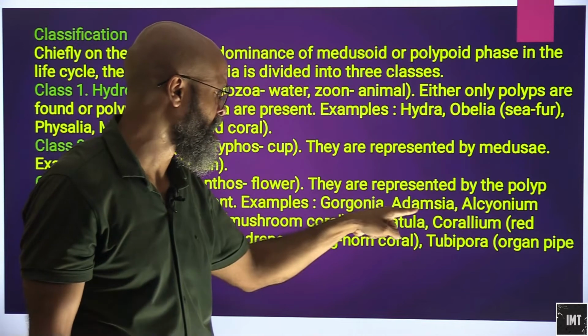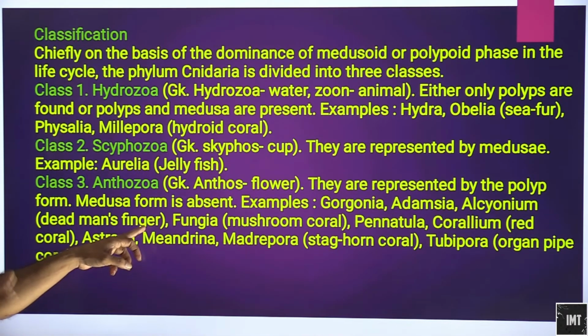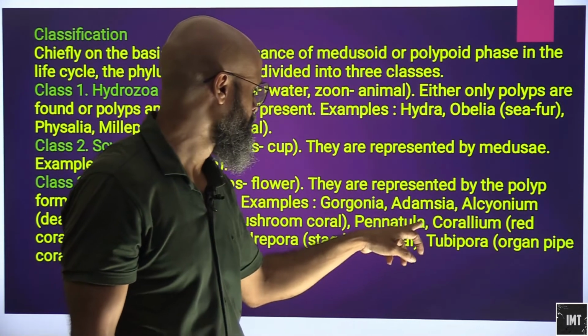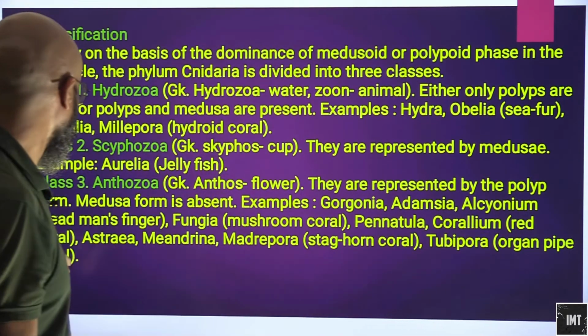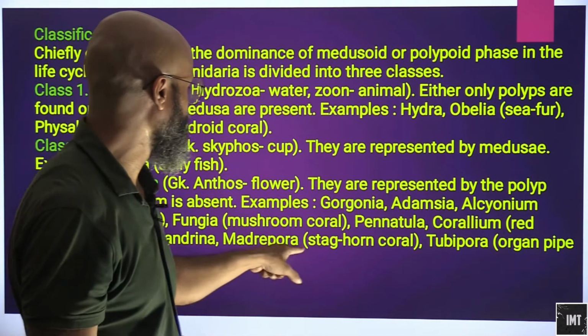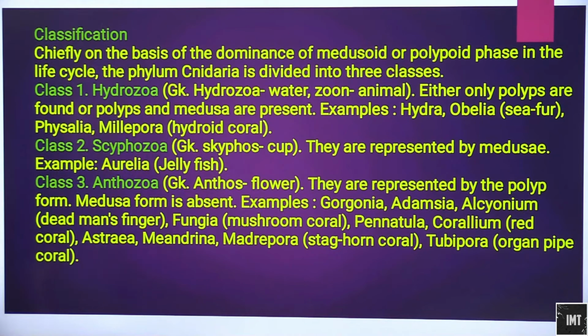Example: Gorgonia, Adamsia, Alcyonium, dead man's finger. This is also known as dead man's finger. Fungia, that is mushroom coral, Pennatula, Corallium, red coral, Astrea, Meandrina, okay, Madrepora, that is staghorn coral, Tubipora, organ pipe coral. So these are different types of corals that we have, and corals are a major tourist attraction.